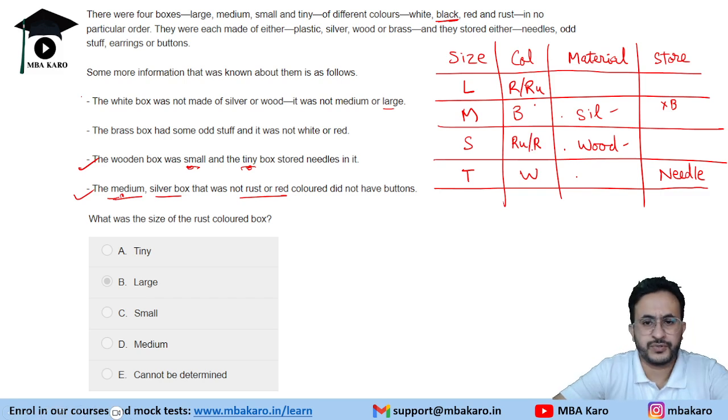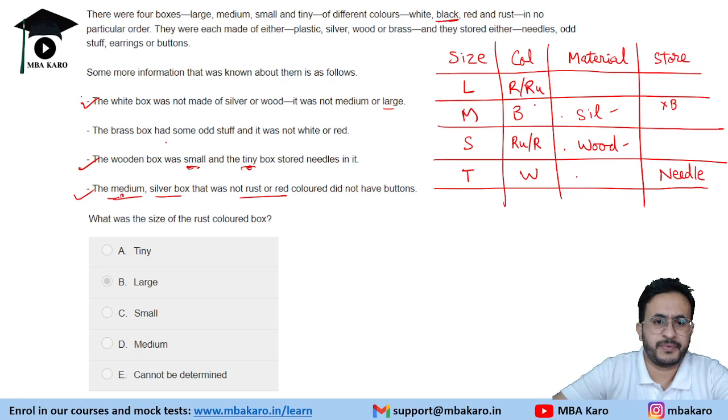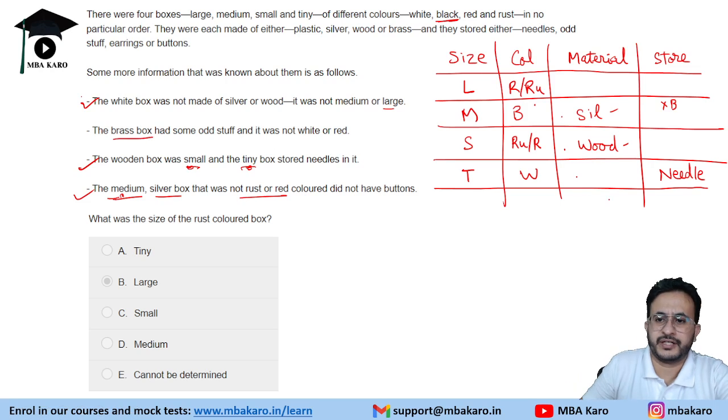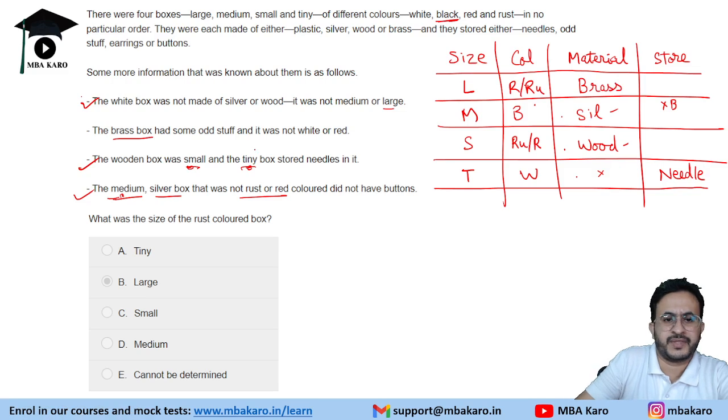Okay, so these two are red or rust. So this is also done. Now we have the brass box, which had some odd stuff and it was not white or red. The brass box is not white or red. Now this is white, so this is not the brass box. Hence, the large box will be the brass box and it had some odd stuff in it.